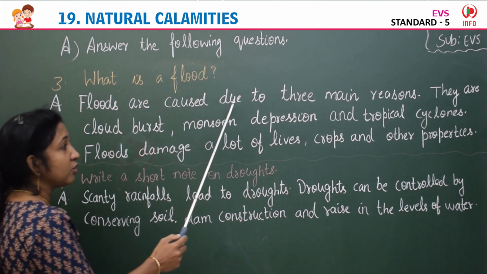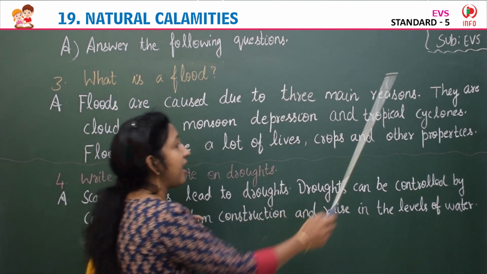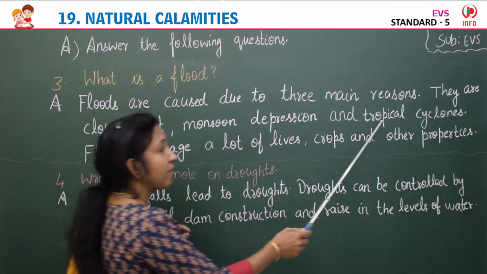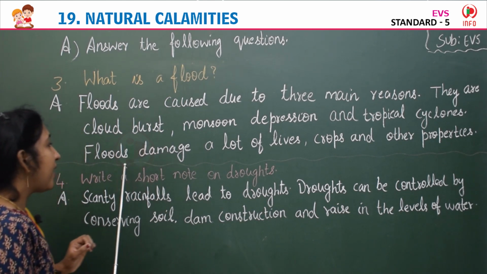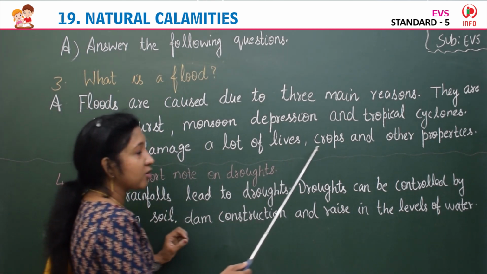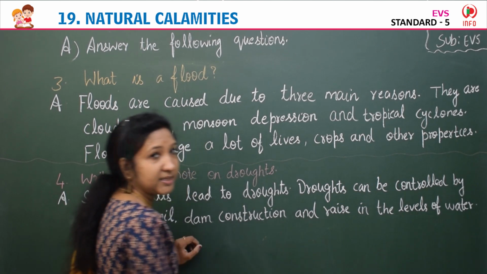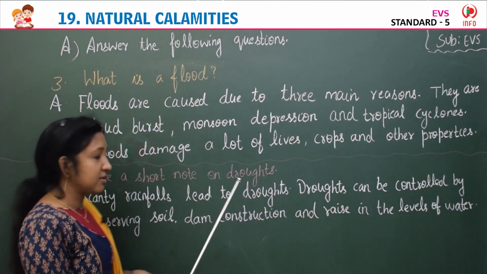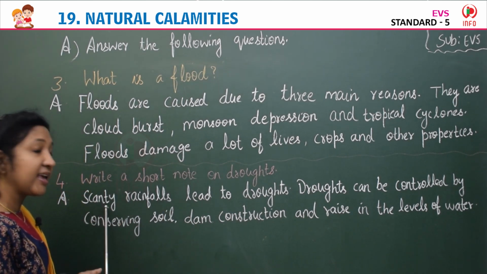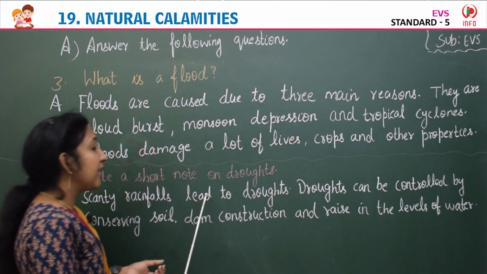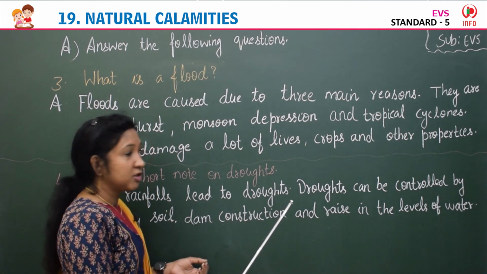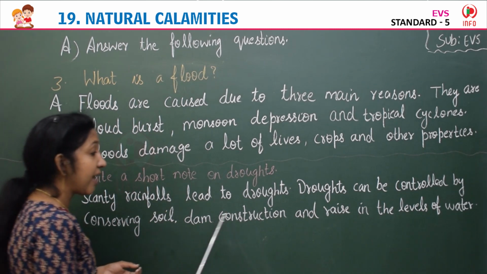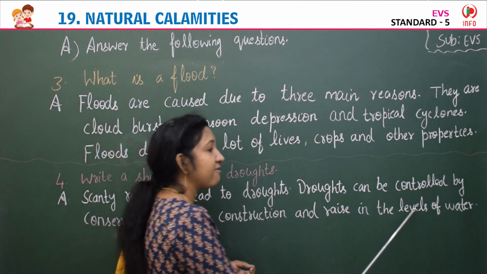Yes, so what is a flood? Floods are caused due to three main reasons. They are cloud burst, monsoon depression and tropical cyclones, full stop. Floods damage a lot of lives, crops and other properties. Next, fourth question is, write a short note on droughts. Scanty, S-C-A-N-T-Y, scanty rainfalls lead to droughts. Full stop. Droughts can be controlled by conserving soil, dam construction and raise in the levels of water.